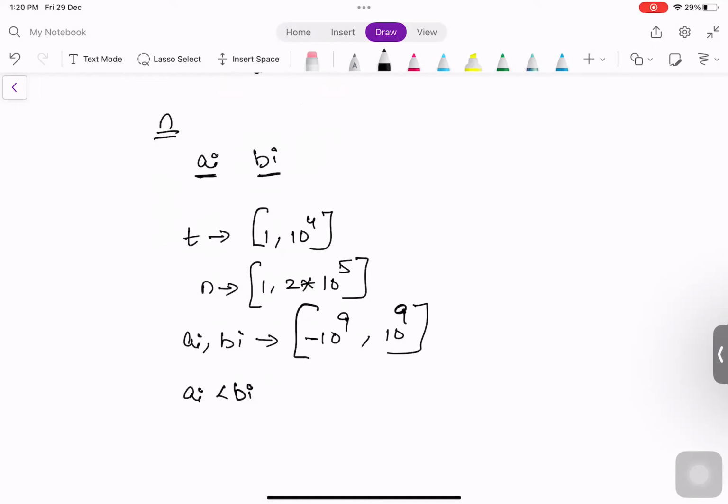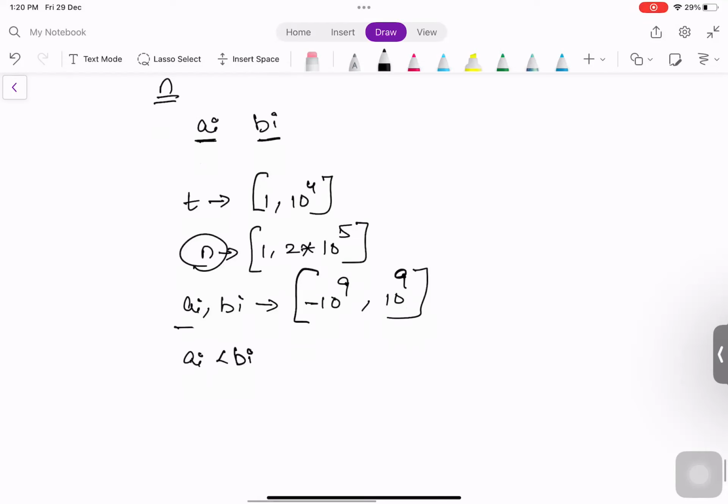The sum of N over all test cases will not exceed 2 into 10^5. Those are the constraints of the question. Also, all Ai and Bi elements are distinct among all the N values. We don't have duplicates.